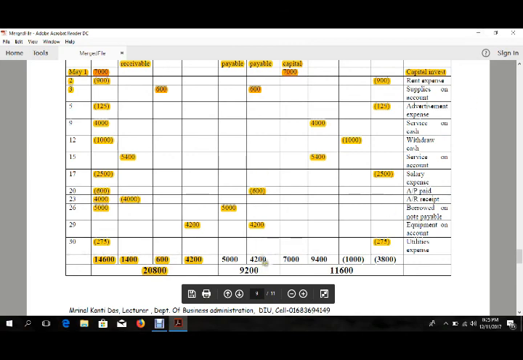Then we have the liabilities. The 5,000 is note payable, and 4,200 for account payable. The 600 we already paid, so that won't be counted. So the final liability is 9,200, and then there's the owner's capital.